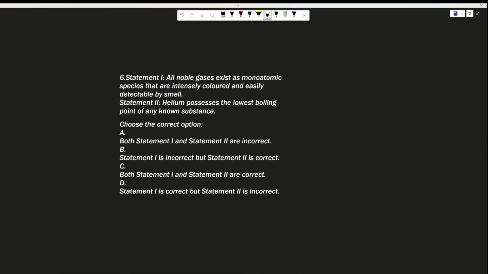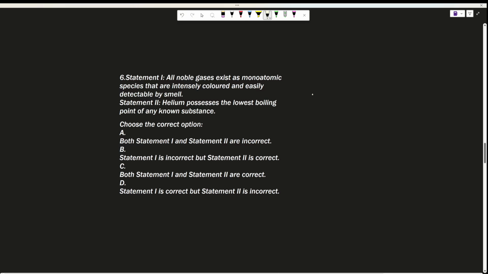All noble gases exist as monoatomic species that are intensely colored and easily detectable by smell. No, it is incorrect because they are colorless and odorless. Okay, so statement 1 is incorrect. Helium possesses the lowest boiling point of any known substance. This statement is true. It has a boiling point of only 4.2 Kelvin. Okay, so for this, statement 1 is incorrect, but 2 is correct.